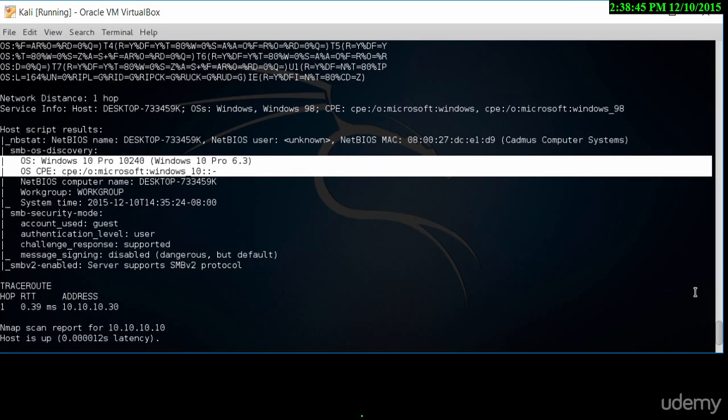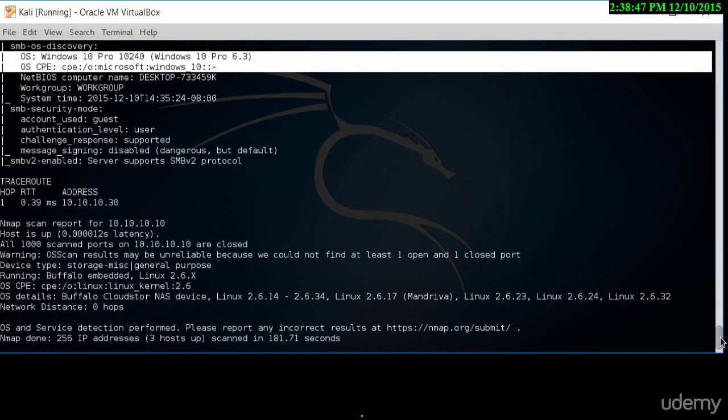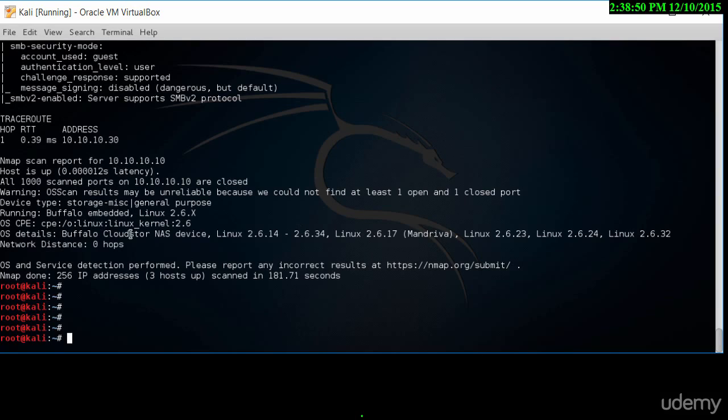And we've seen with this NMAP scan that there are two operating systems running, one being the CentOS operating system and also Windows 10. And all this has been obtained by using NMAP with the capital A command.